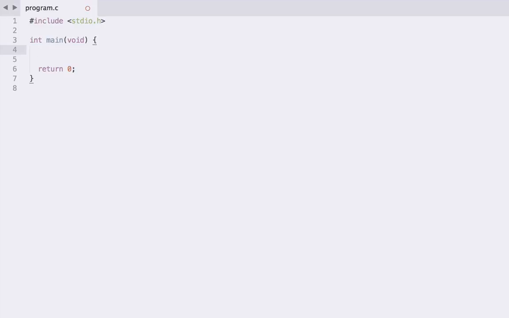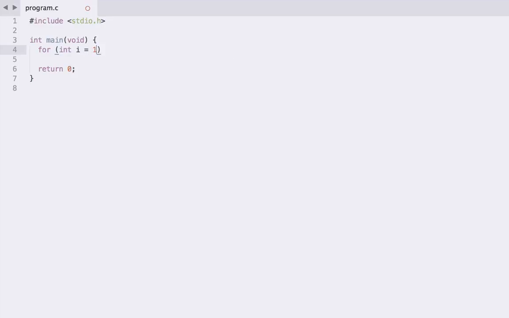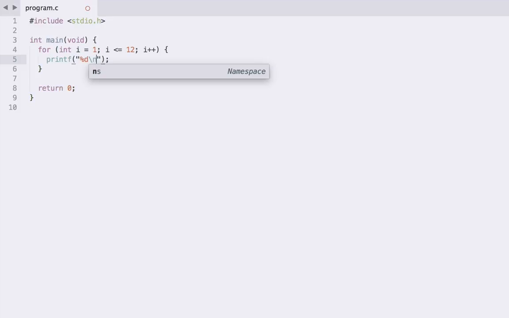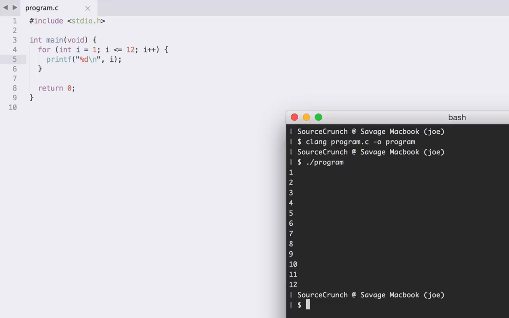But as a starting point, let's just try and output the numbers 1 to 12. Let's use a for loop for our counting loop, and let's have an int i which we initialize to, well, let's start at 1. Then we can have our condition: we want to loop while i is less than or equal to 12, and then we have our update statement, and we just want that to increment i. Then we have our block, and we should have a printf in here, which let's just printf the value of i for now, and then a new line. This should count as we've done previously from 1 to 12. Let's just check it quickly. There we go, 1 to 12 as you might expect. And then the trick for a multiplication table is that what we actually want is a loop inside this loop.